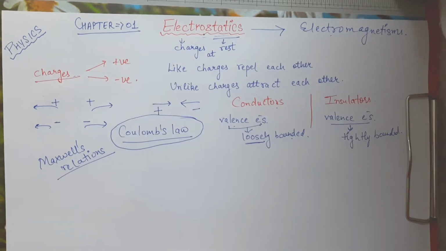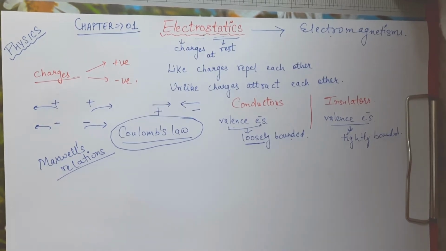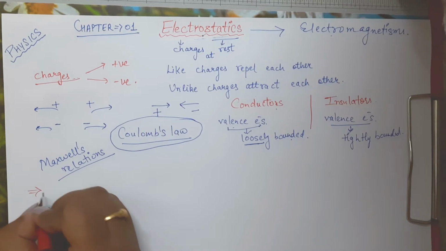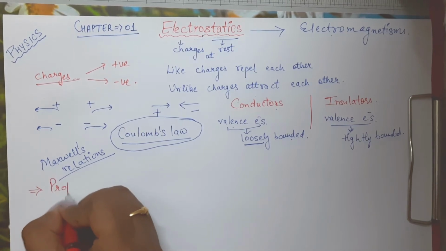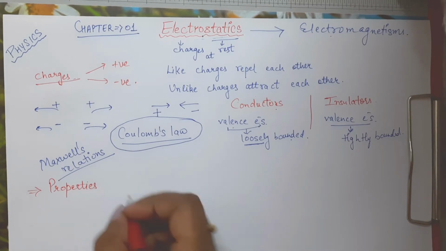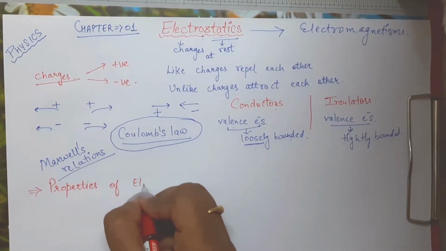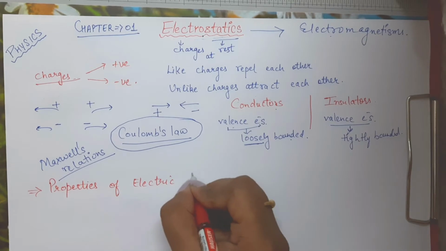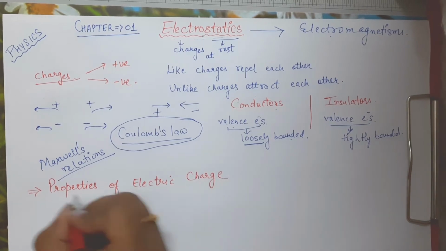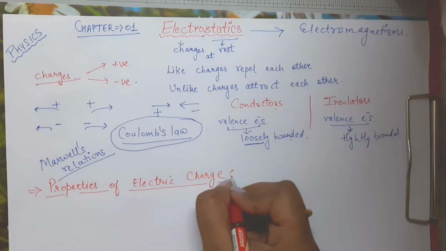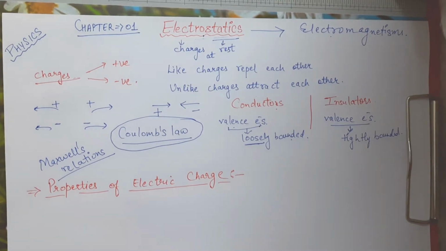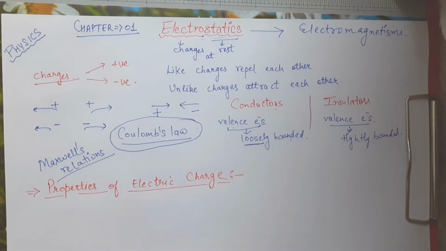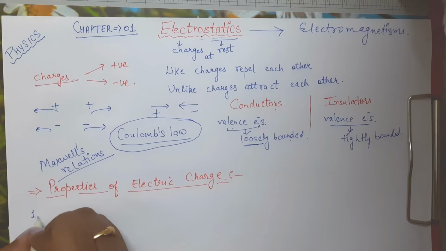Now moving ahead. So now that we know we have two types of charges, positive charge and negative charge, we are going to discuss the properties of these charges. So the next topic is properties of electric charge. Starting out with the first property, charge is a fundamental and intrinsic property of matter, just like we study for mass.